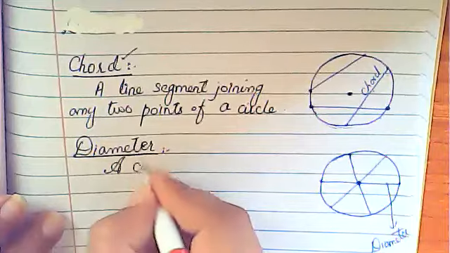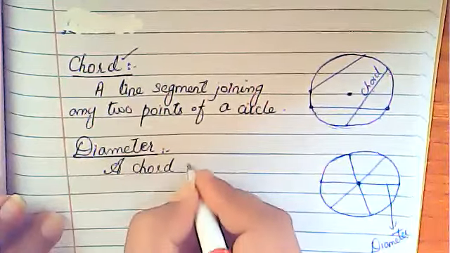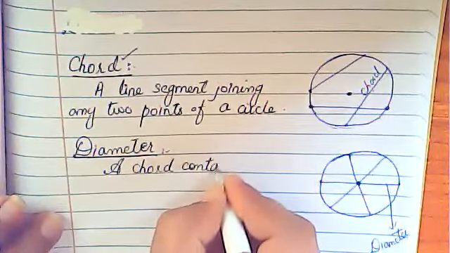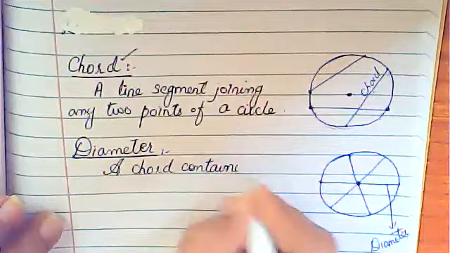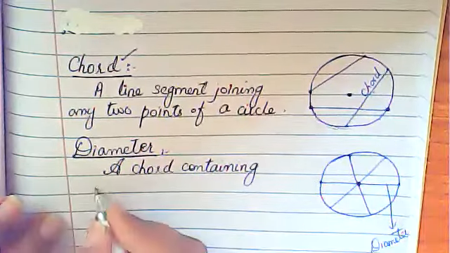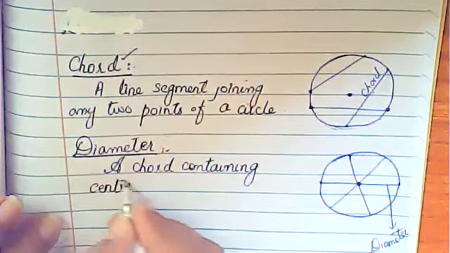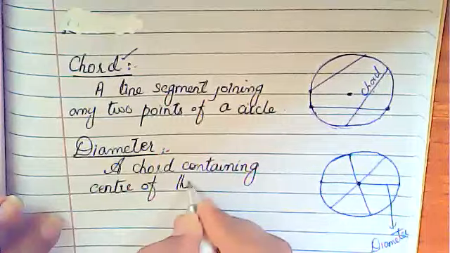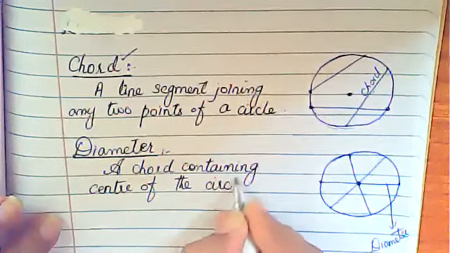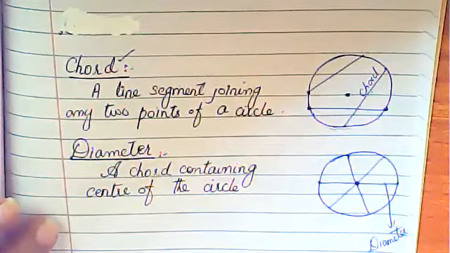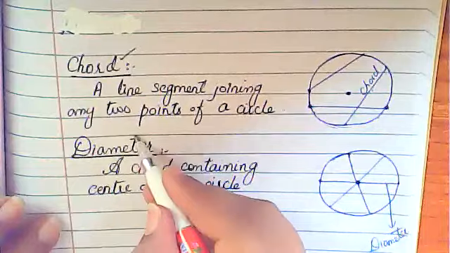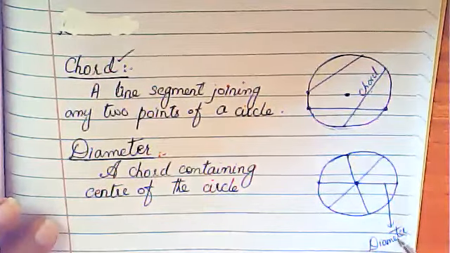A chord, okay, a chord containing, containing what? Containing the center of the circle. If you have any chord that contains the center of the circle, that is called a what? Diameter. It will be a diameter.